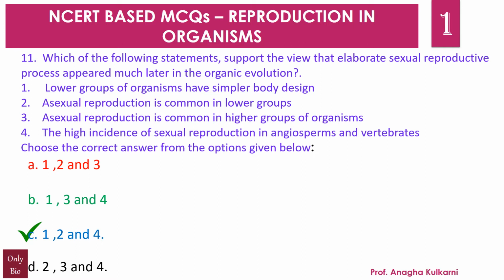See, elaborate sexual reproductive processes appeared later on because the lower groups of organisms have simpler body design, so that can support it. Then asexual reproduction is common in the lower groups of organisms. This we have also been studying. And we also find a very higher incidence of sexual reproduction in angiosperms as well as vertebrates.